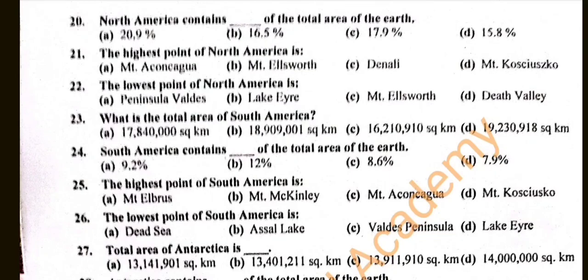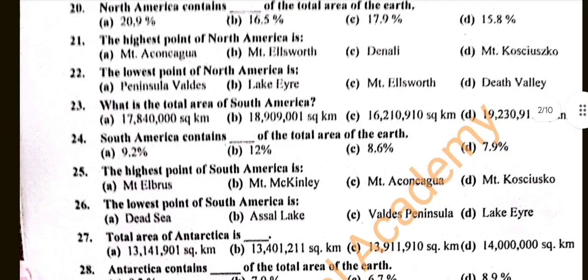Question number 25. The highest point of South America is A. Mount Elbrus, B. Mount McKinley, C. Mount Aconcagua, D. Mount Kosciuszko. And the correct answer is C. Mount Aconcagua.